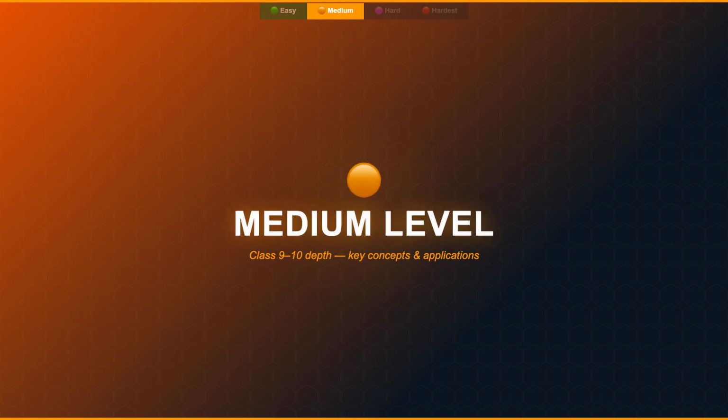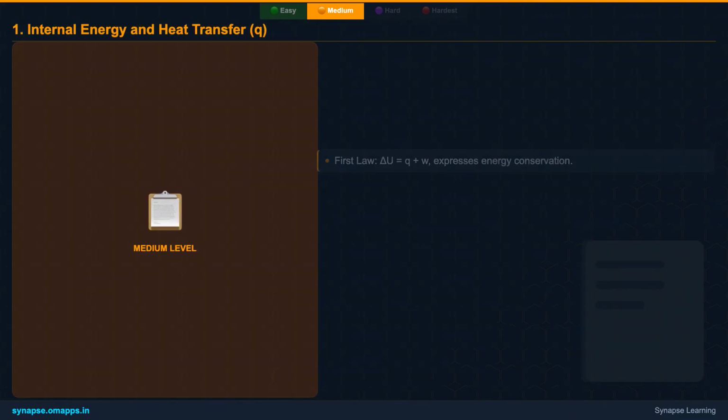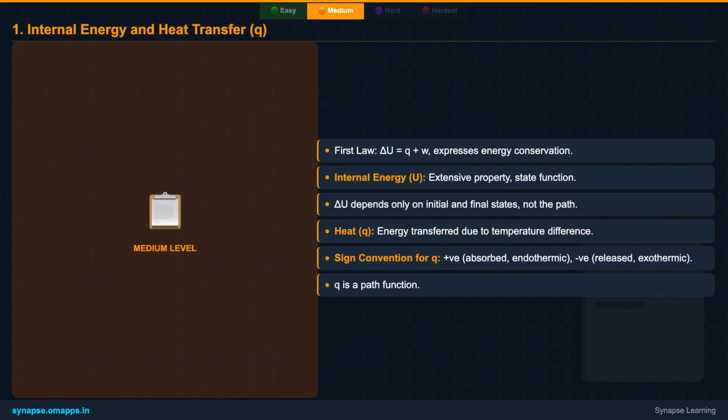Now, let's step up our game and explore the first law with more depth in our medium-level content. The first law, delta U is equal to Q plus W, is more than just a formula, it's a powerful statement of energy conservation. Internal energy, U, is a state function, meaning its change only depends on the initial and final conditions, not how the process happened. This is a key insight.